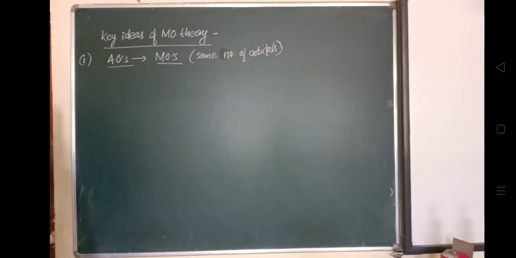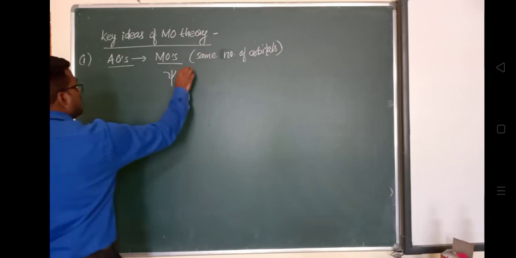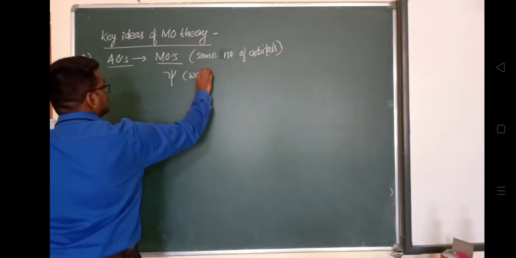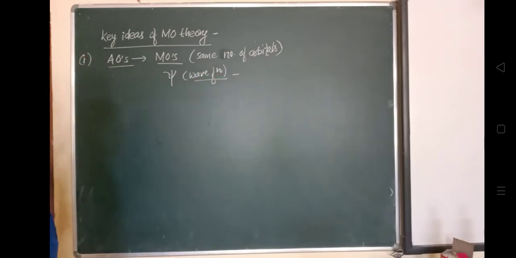A molecular orbital describes the region of space in a molecule representing the probability of finding the electron. The molecular orbital is given by psi. Psi is the wave function, and this represents the probability of finding the electron in that region.